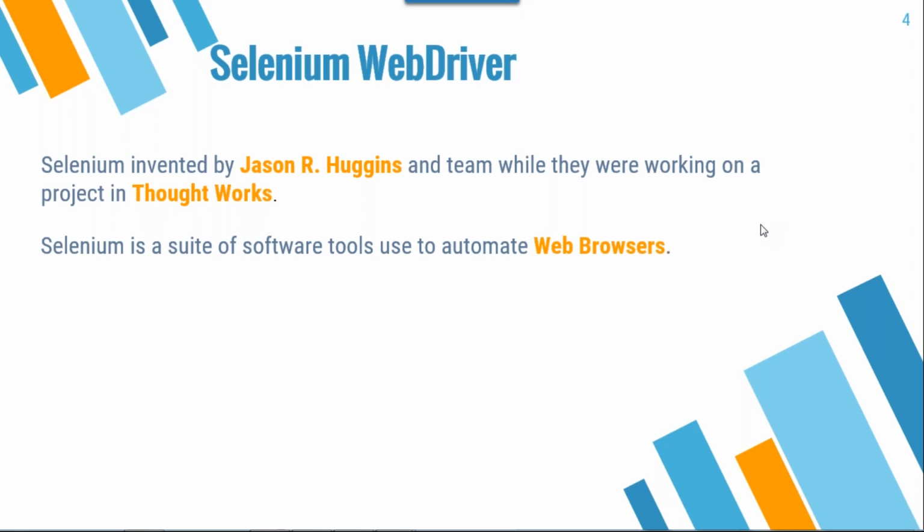Before we start automation, we need to check the feasibility, whether we can do it. Before using the tool, we cannot use it blindly. We need to check the feasibility, whether we can automate that feature or not. There will be a lot of advantages, and there will be a lot of disadvantages.